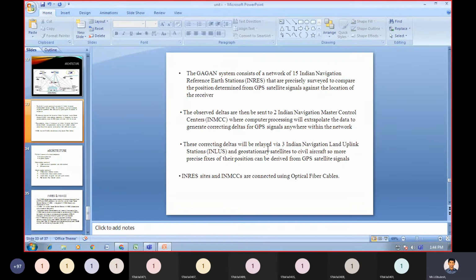These 15 INRES are precisely surveyed to compare the position determined from GPS satellite signals against the location of the receiver.